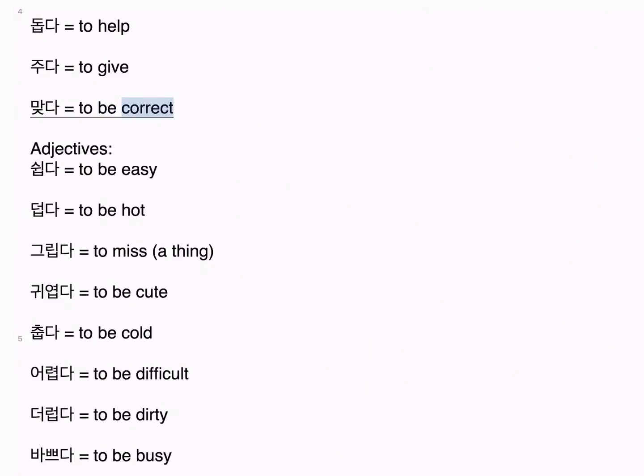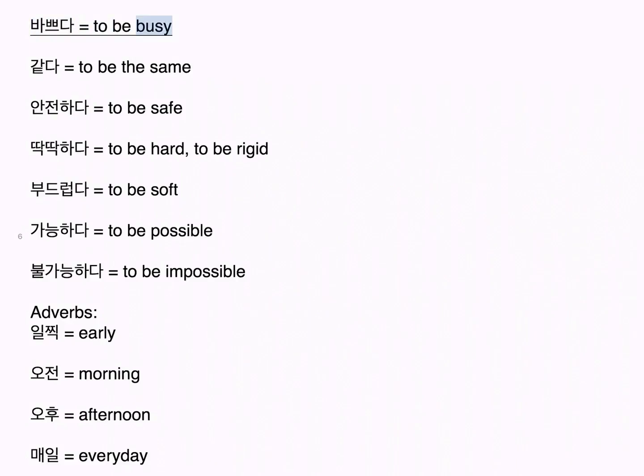맞다, to be correct. Adjectives. 쉽다, to be easy. 덥다, to be hot. 그립다, to miss, a thing. 귀엽다, to be cute. 춥다, to be cold. 어렵다, to be difficult. 더럽다, to be dirty. 바쁘다, to be busy. 같다, to be the same. 안전하다, to be safe. 딱딱하다, to be hard, to be rigid. 부드럽다, to be soft. 가능하다, to be possible. 불가능하다, to be impossible.